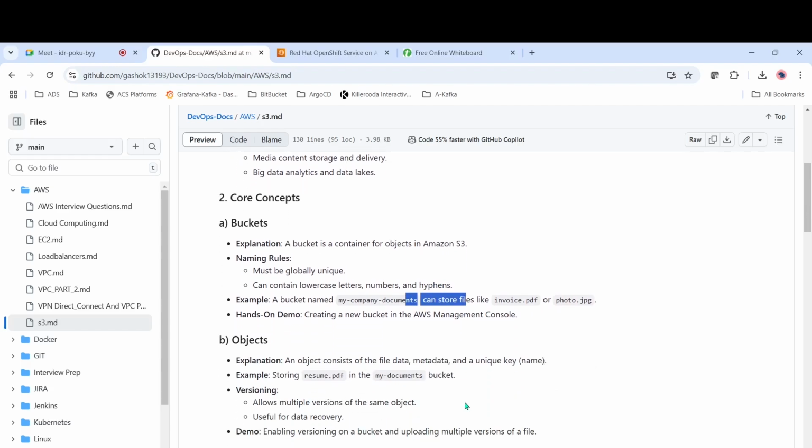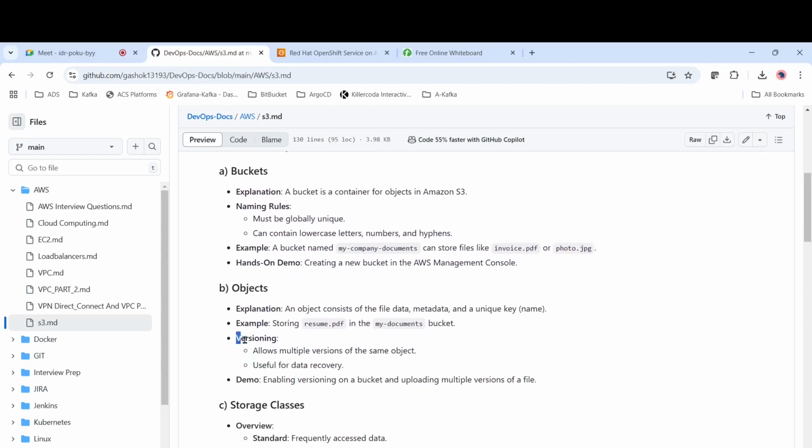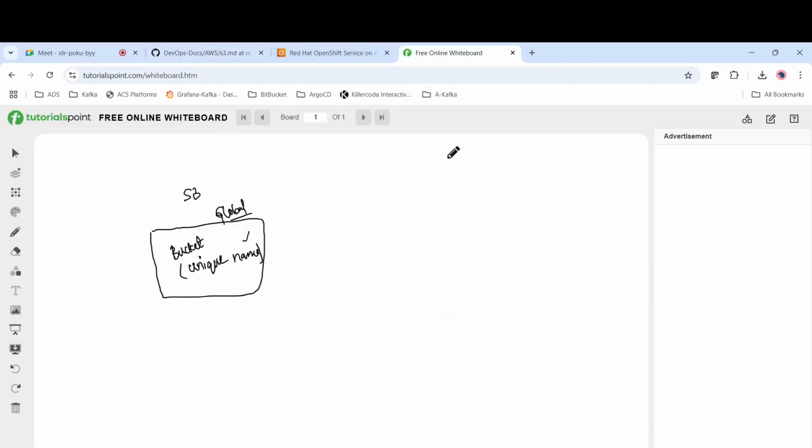Then we have versioning. What is versioning? Git is a versioning tool, right? Similarly, with versioning you can keep multiple versions of a file. For example, we have a file called file.txt, and inside it we have the data 123.